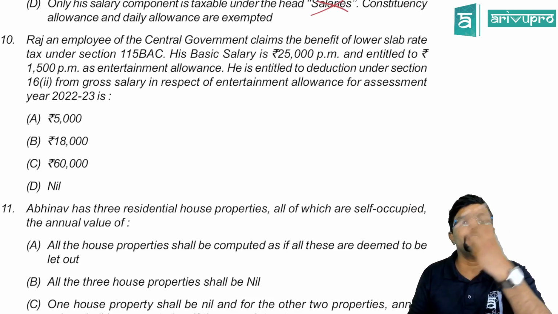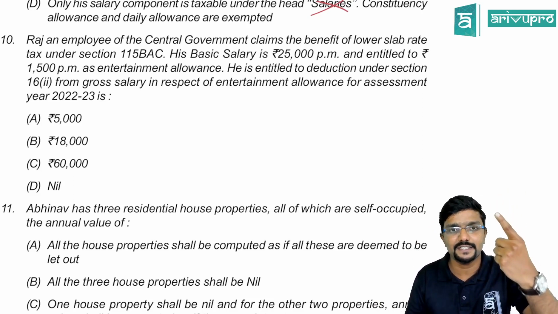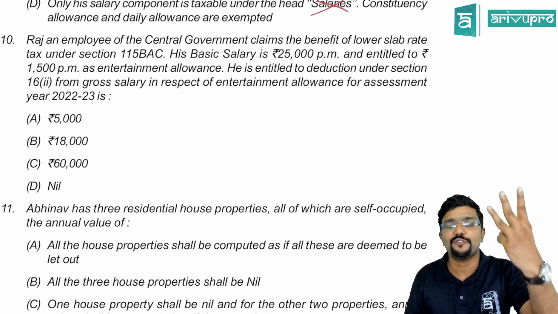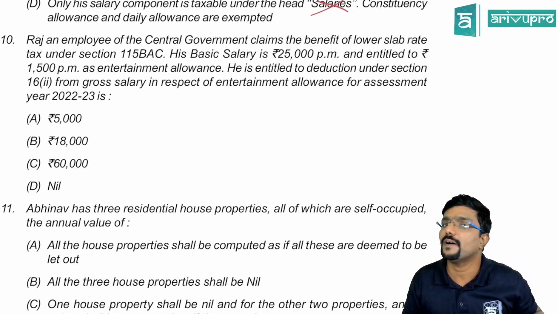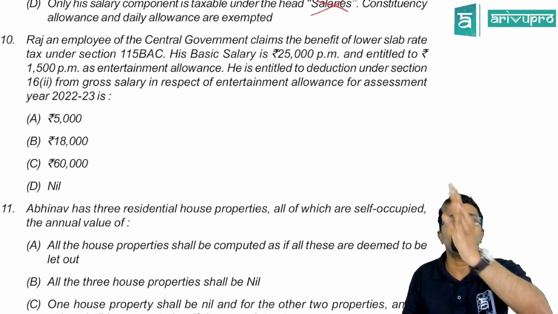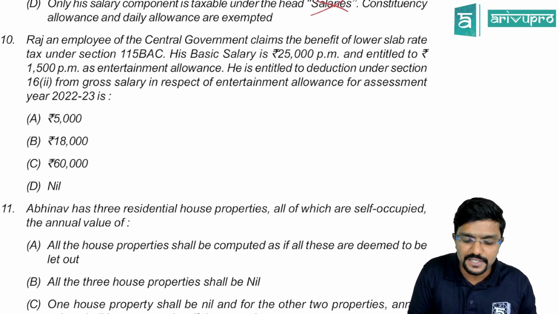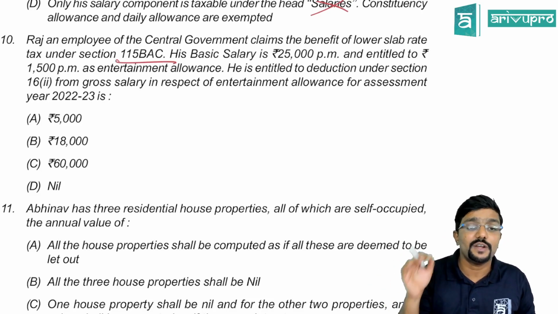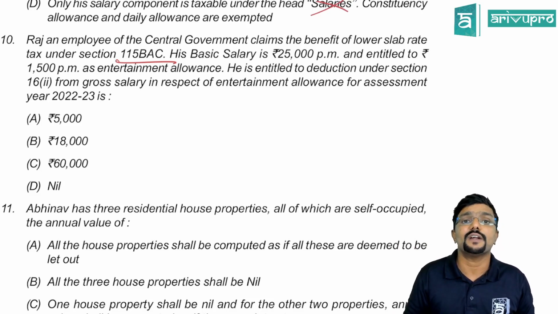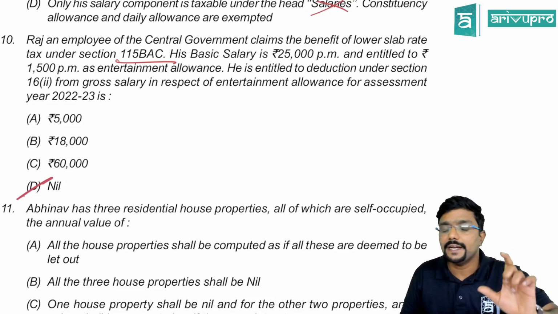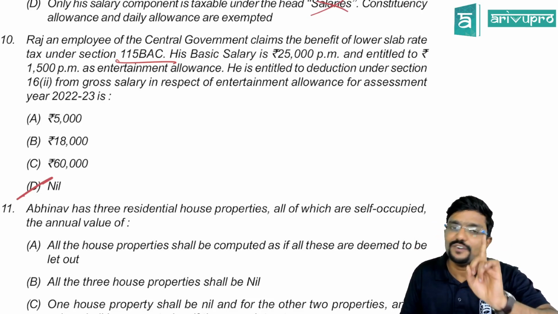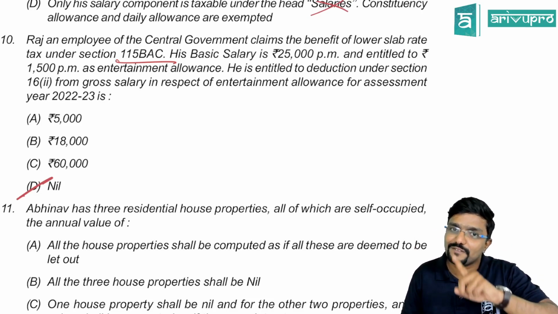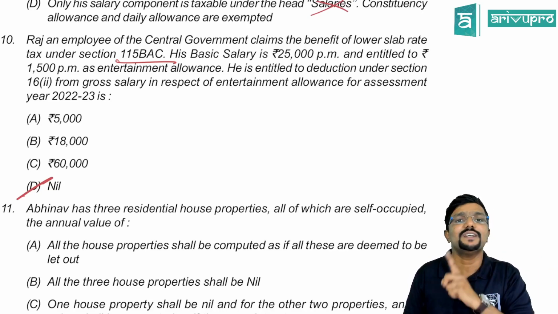Under section 16, there are 3 deductions: standard deduction, entertainment allowance and profession tax. All these 3 are not allowed if an individual is opting for the alternate scheme under section 115BAC, guys. So what is the deduction he can claim for the entertainment allowance under section 16(2)? Nil. See, entertainment allowance is allowed as a deduction only for government employees, that too if they are under the old scheme, not under the new scheme.